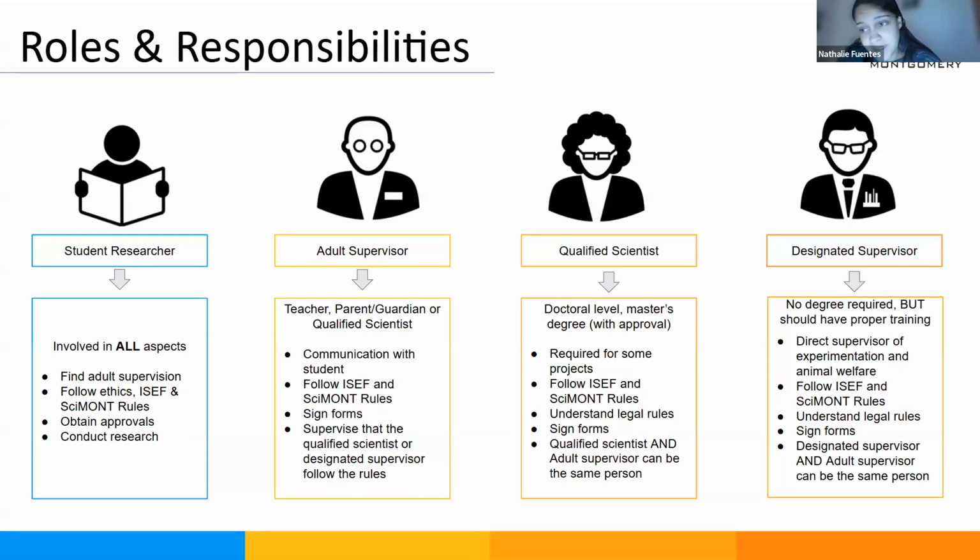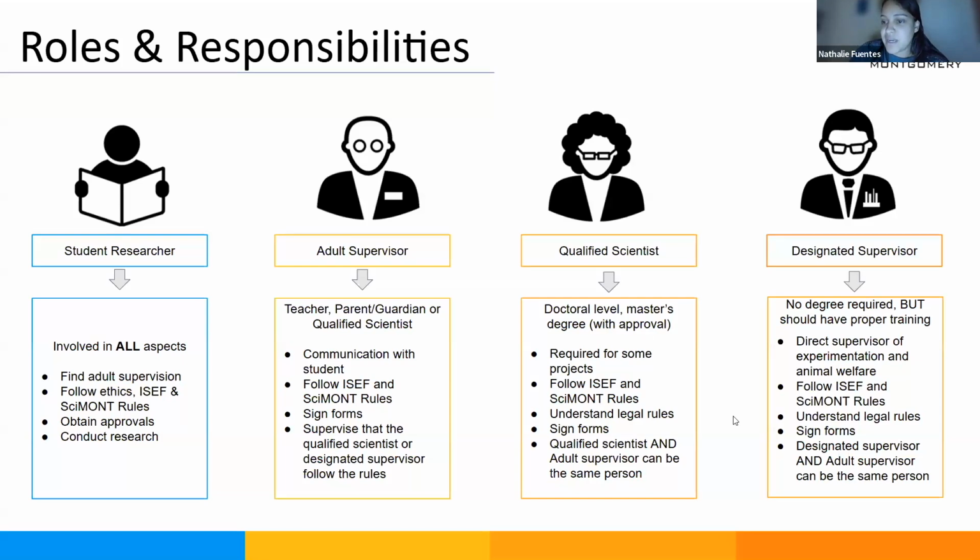Then some projects, not all of them, will have a qualified scientist involved. In this case, this person has to be doctoral level or master's degree with approval. They have to follow ICEF Science Montgomery rules. They have to understand the legal laws involving that project. The qualified scientist and the adult supervisor can be the same person. Same with the designated supervisor and the adult supervisor. They can also be the same person.